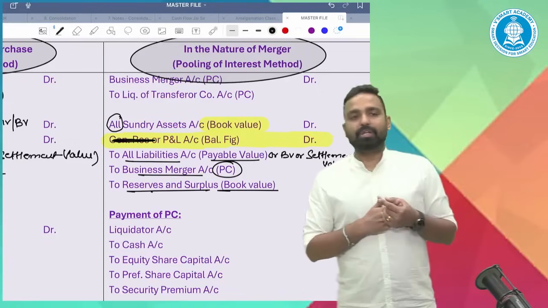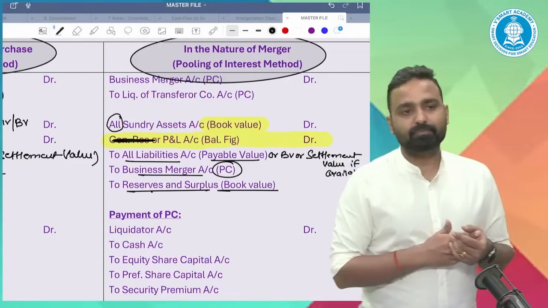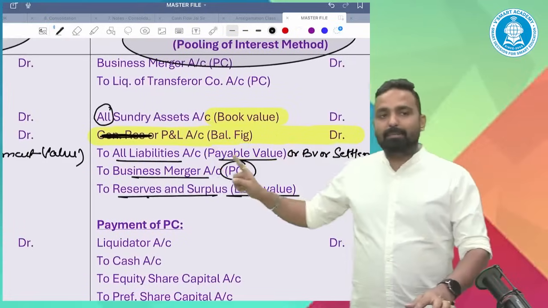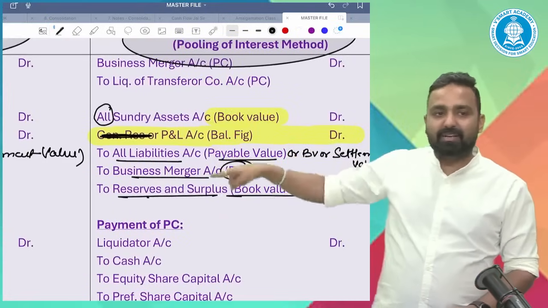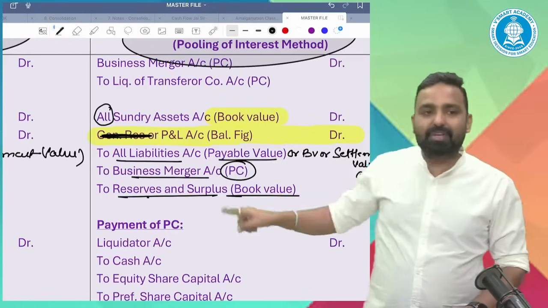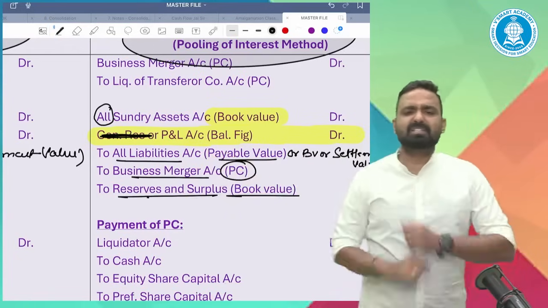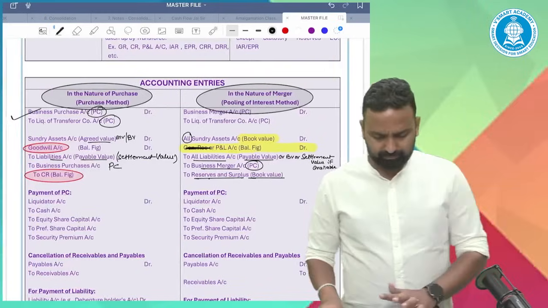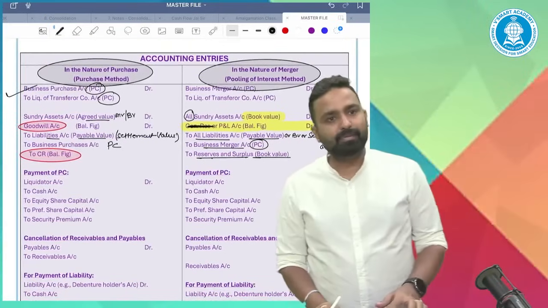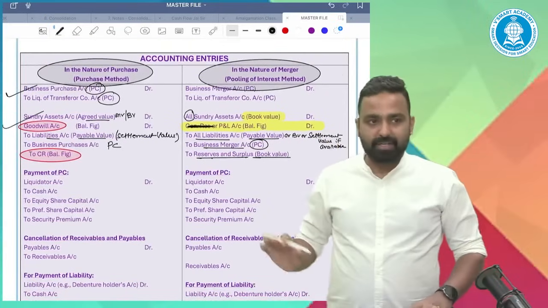Tell me, have you understood this entry? So all assets recorded, all liabilities recorded, business purchase reversed, PC reversed, reserves and surplus all, whatever the difference arises, P&L. Simply P&L. Done? Okay, second entry done.